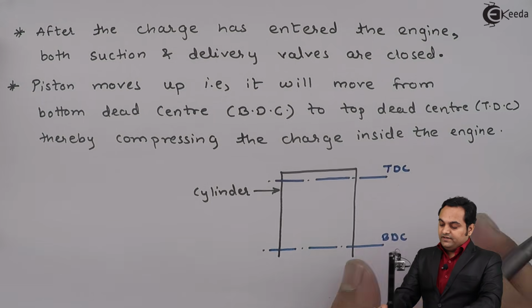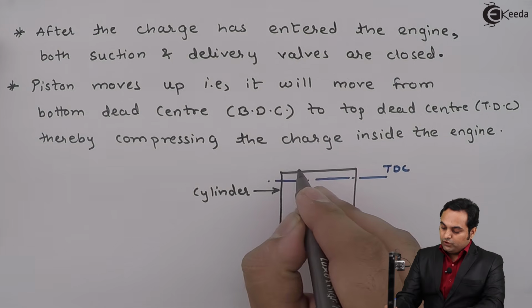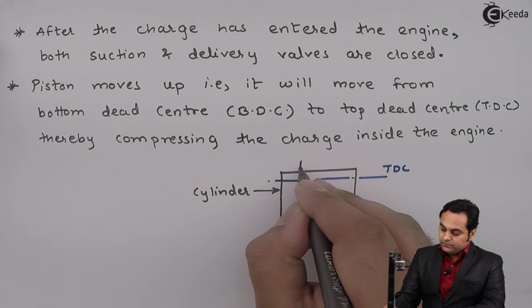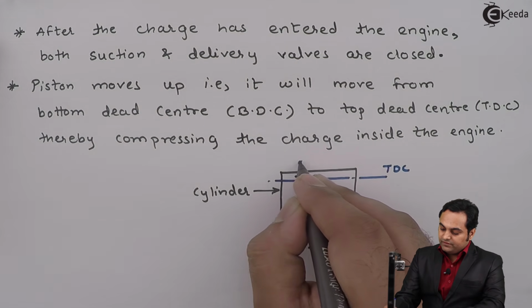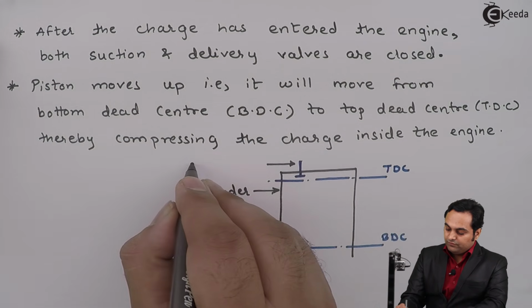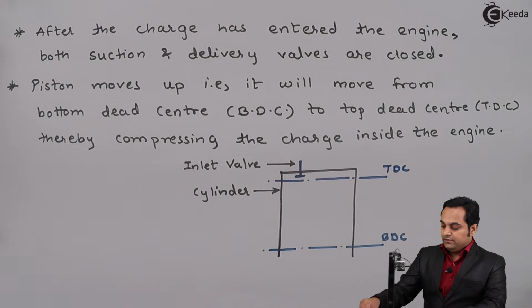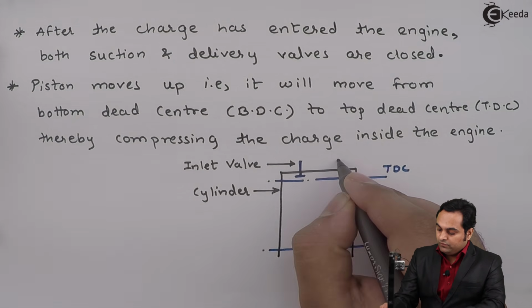Now inside this engine cylinder we have two valves. First, this would be the suction valve, also called the inlet valve. Then there is the delivery valve, or exit valve.